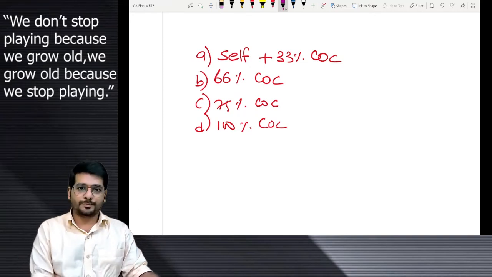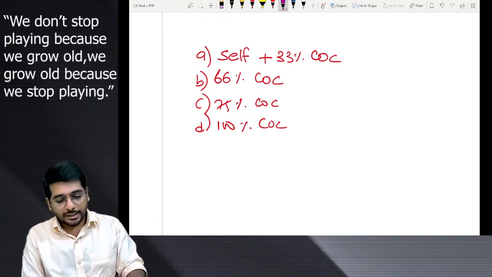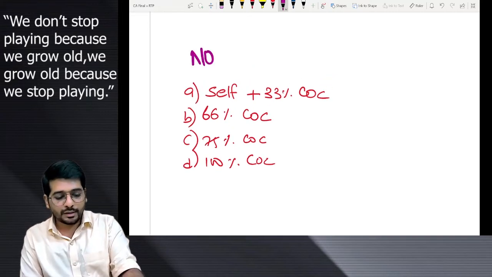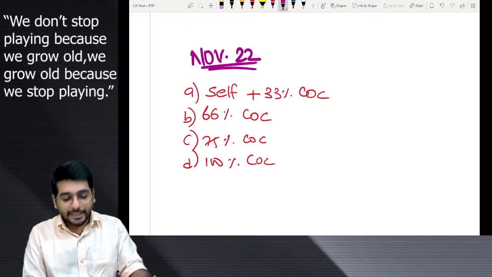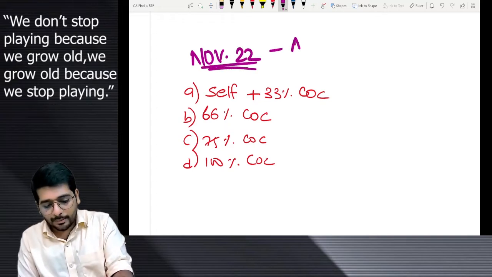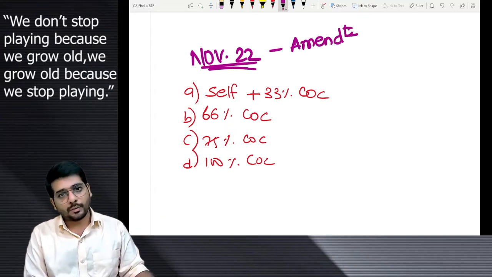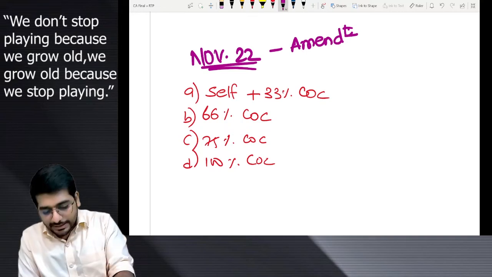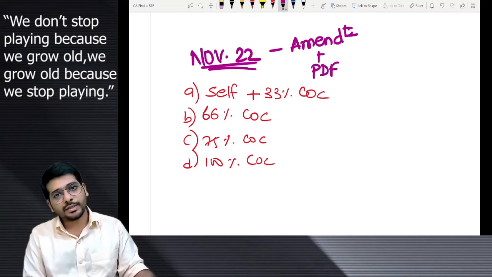For those who do not know, this particular portion is the latest amendment for November 22 exams. Yes, it is included in my amendment video, which is also there on YouTube. Plus, it is also included in the PDF of amendments which I have already circulated.